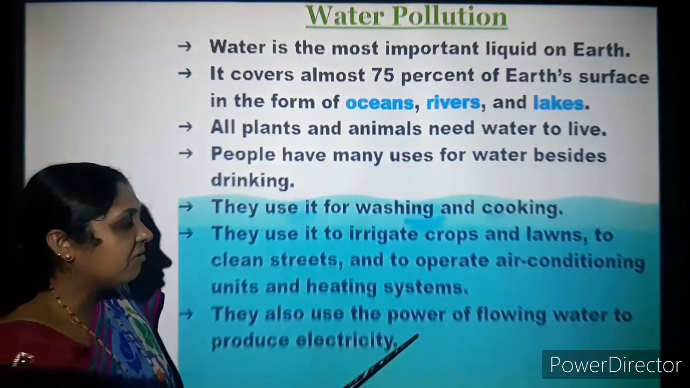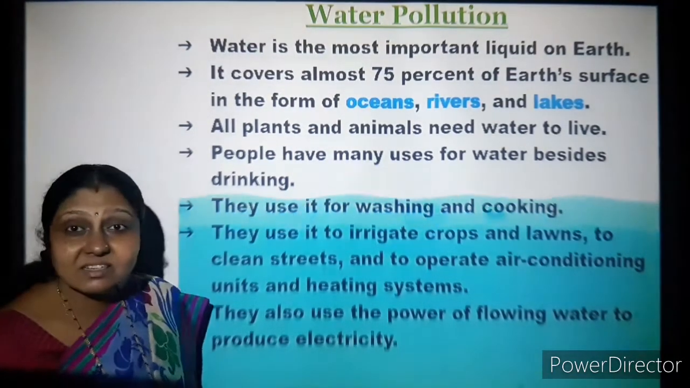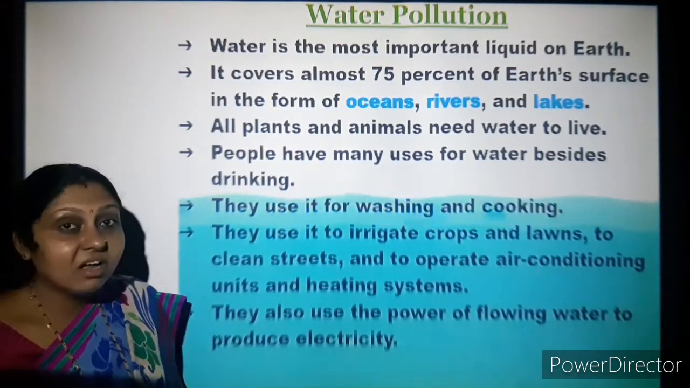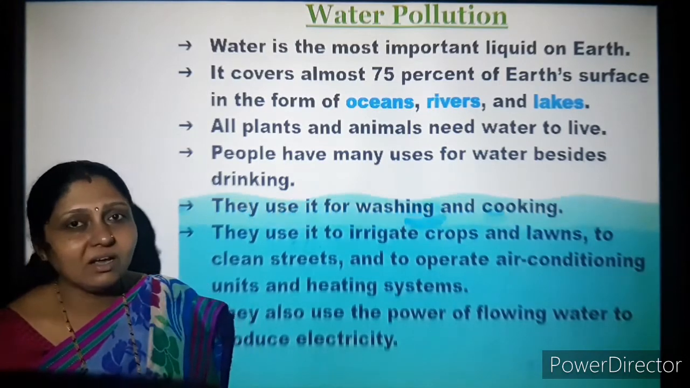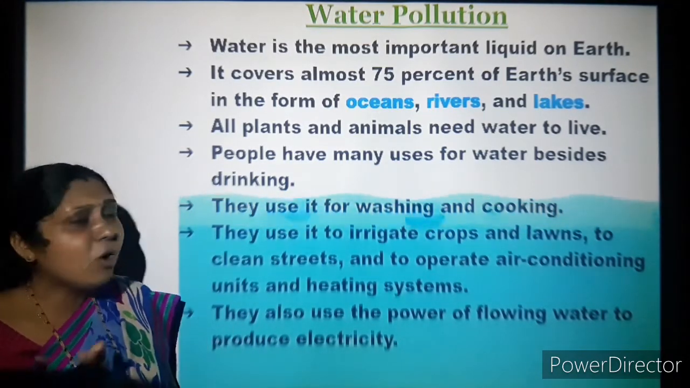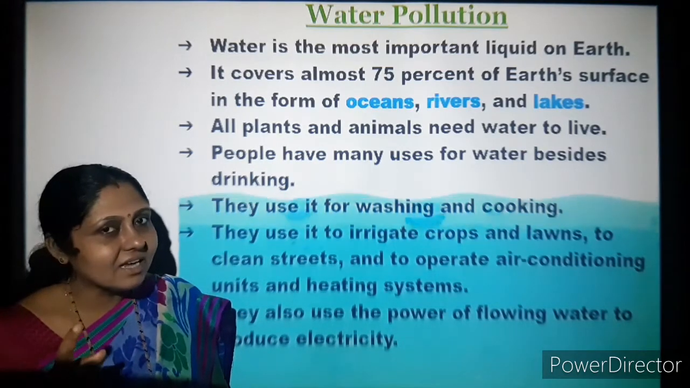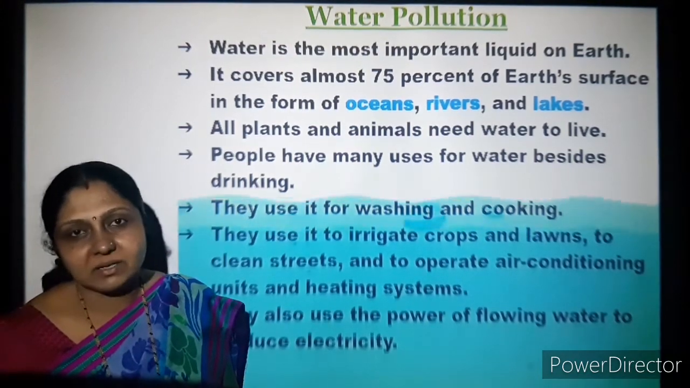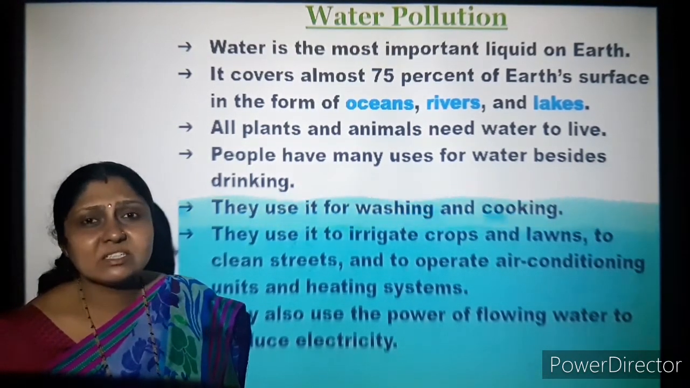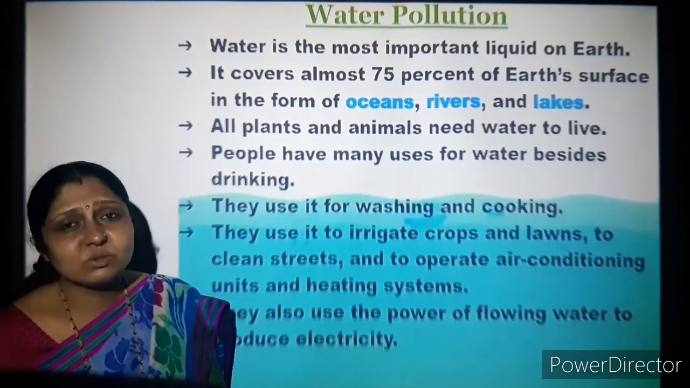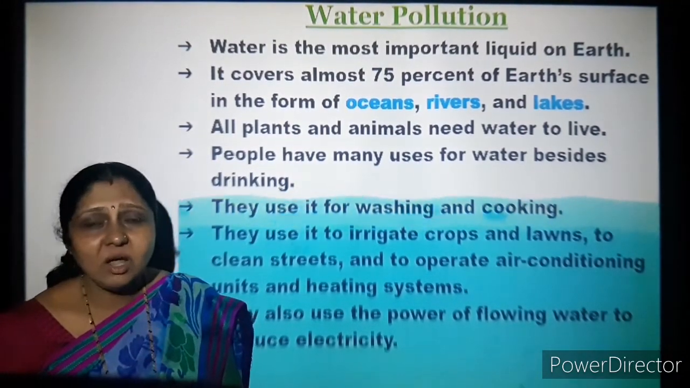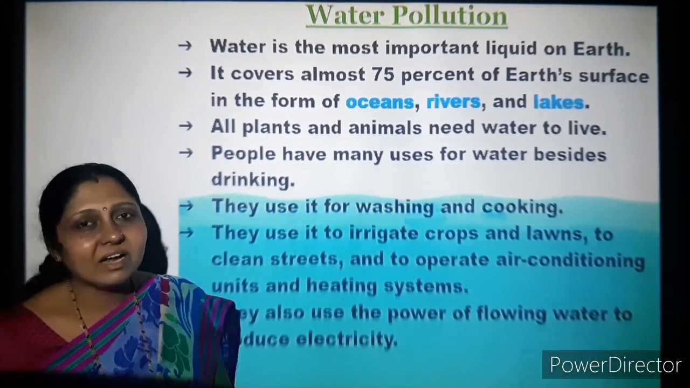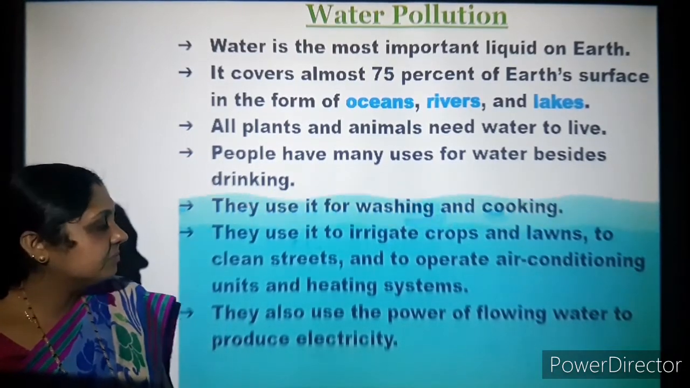They also use the power of flowing water to produce electricity. Production of electricity is possible with the help of very fast flowing water. See, so many uses of water, and again it is a natural resource. Air and water are not man-made. They are all natural resources. Overusing these resources is leading to water pollution, and neglecting their cleanliness. That is very important. Because of that, all these are getting polluted.